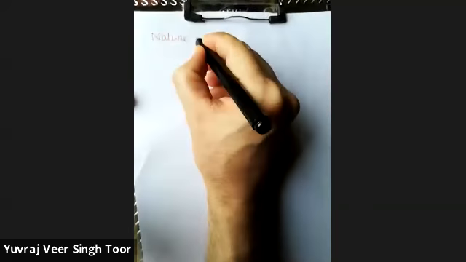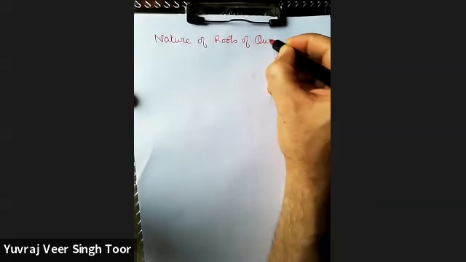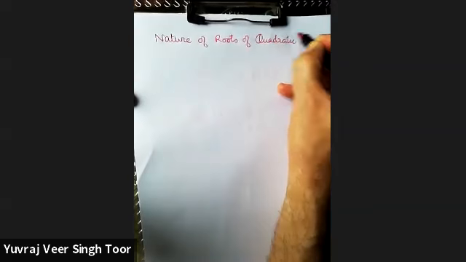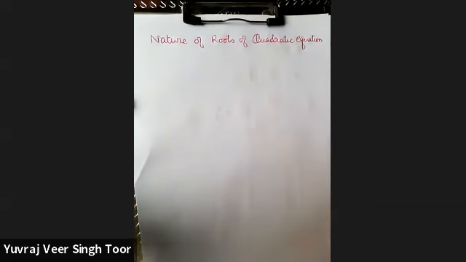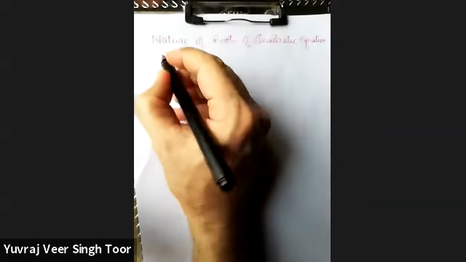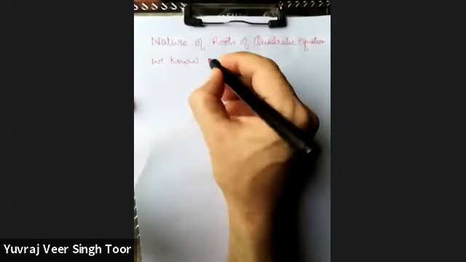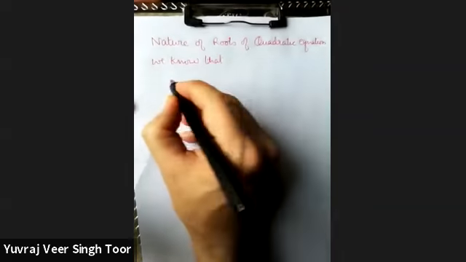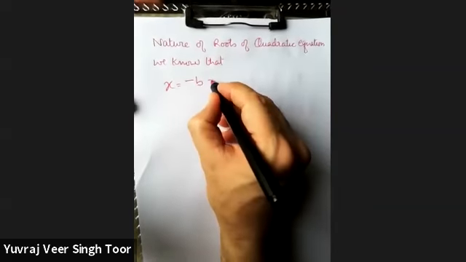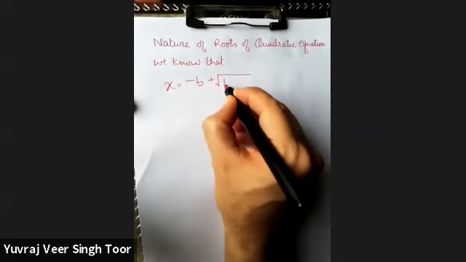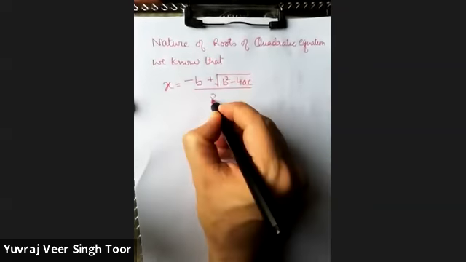Nature of roots of a quadratic equation. We know that x is equal to minus b plus root b square minus 4ac upon 2a.